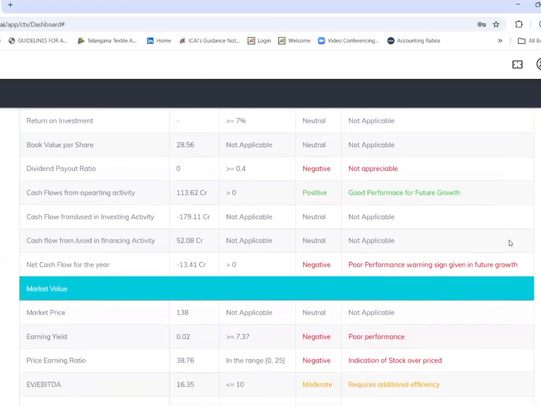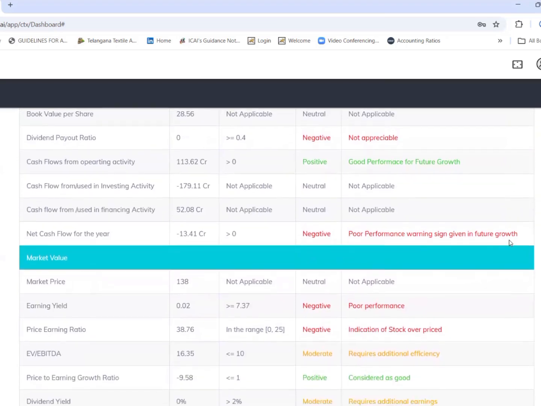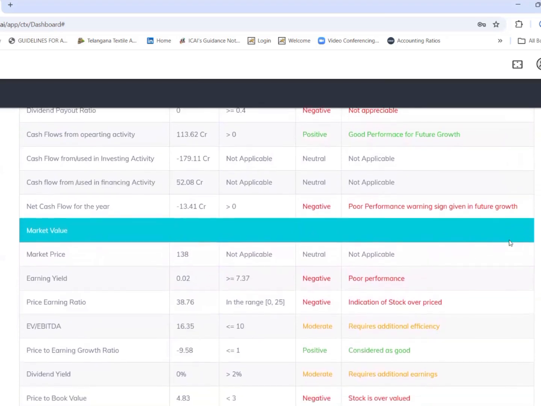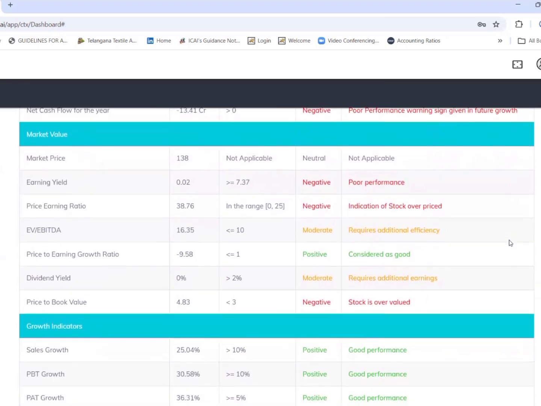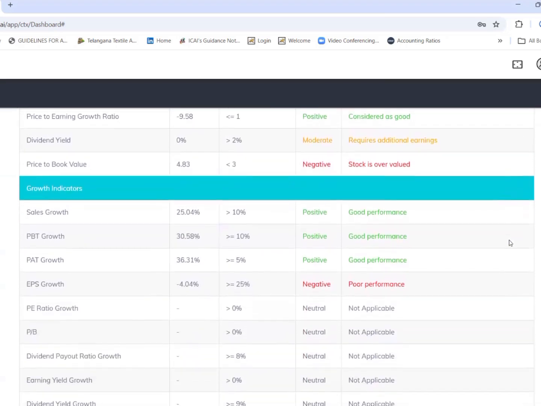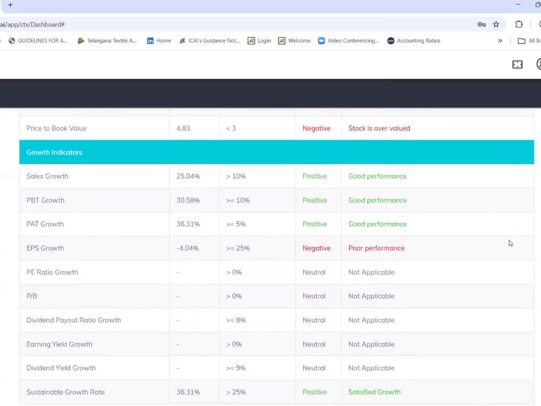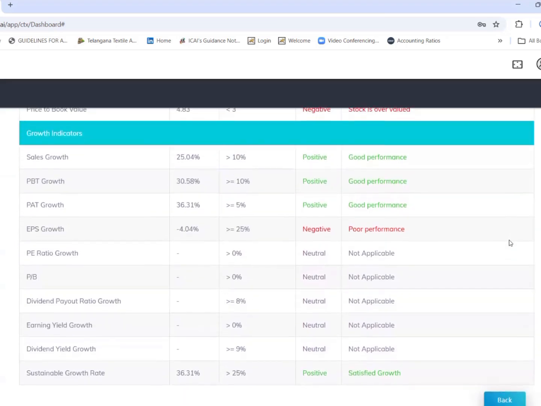Cash flows from operating activities is 113.62. And the net cash flow for the year is minus 13.41. It's negative. Coming to market value, based on the market cap price of 138, the price earning ratio is 38.76. It's an aggressive value, I should say. It should be less than 25. And price to book value is 4.83. It should be less than 3. This is also negative. Coming to growth indicators, EPS growth is negative, and the rest are positive.